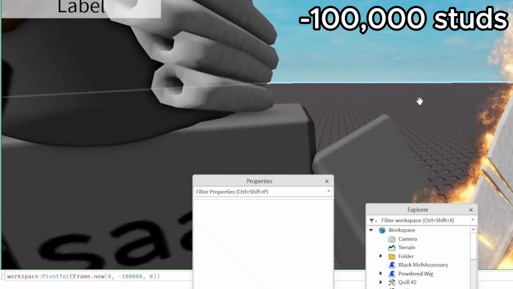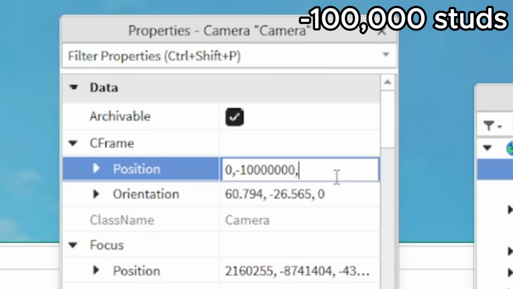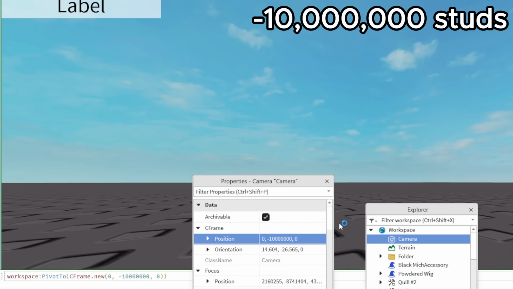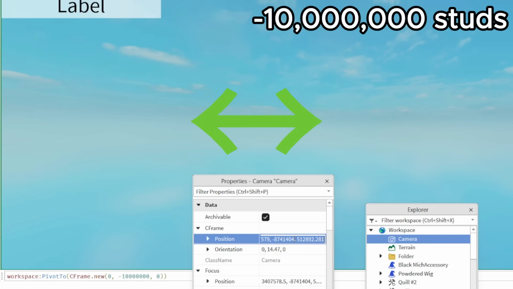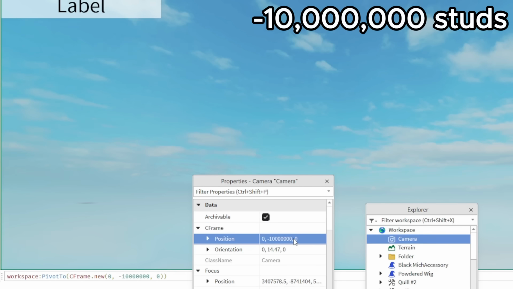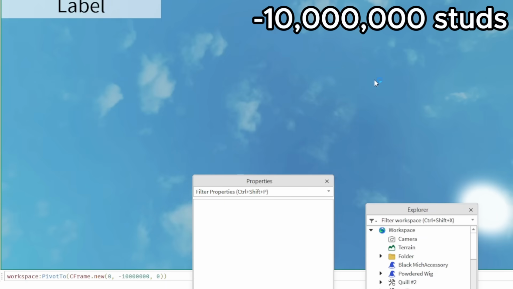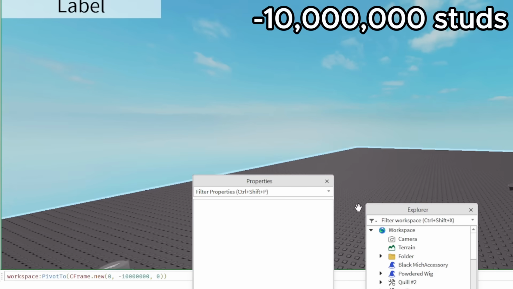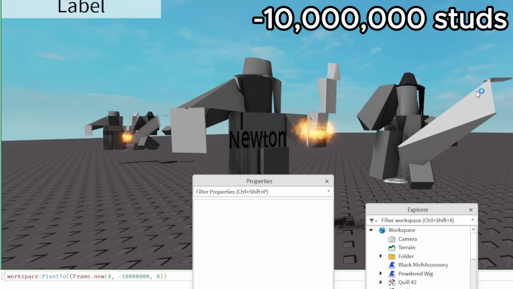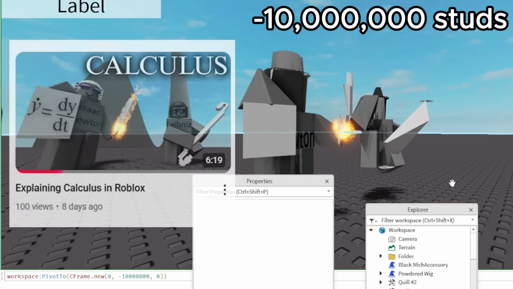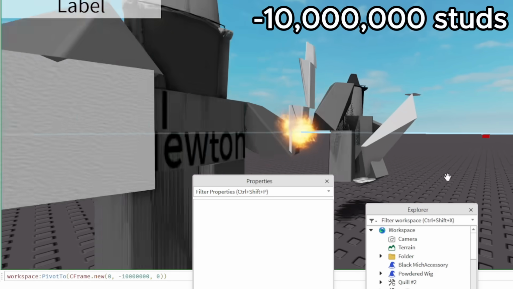Let's try 10 million studs. Alright, so immediately I can't move my camera up or down, but I can move it left or right. So I have to manually set some variables of the camera to look at the parts. Now we can immediately see that, wow bro, that's a lot of texture bugs. I mean, look at Newton and Leibniz from my calculus video. They don't look good, bro.